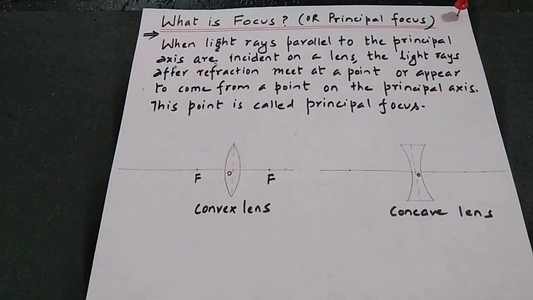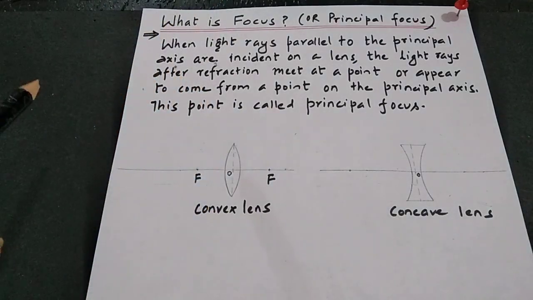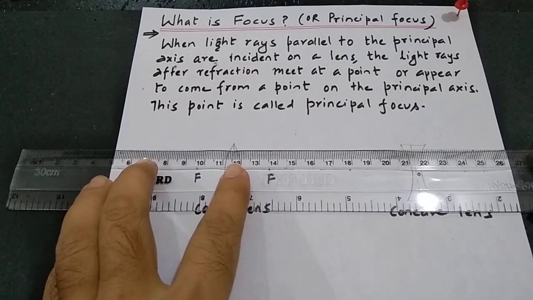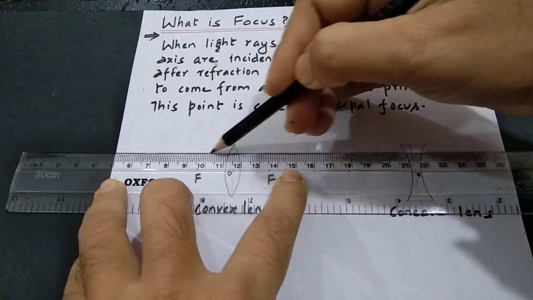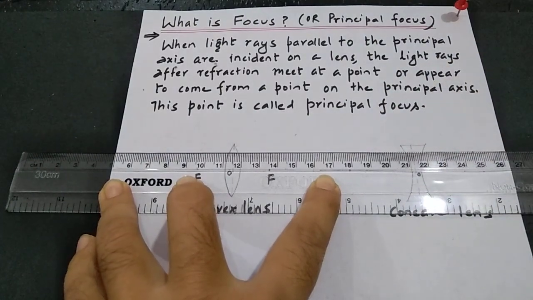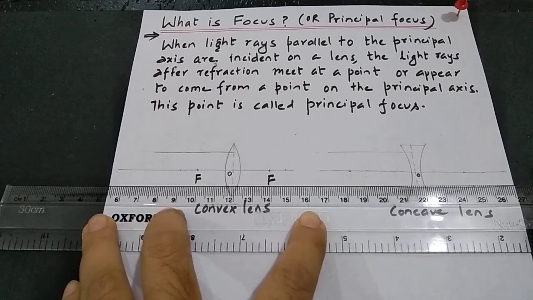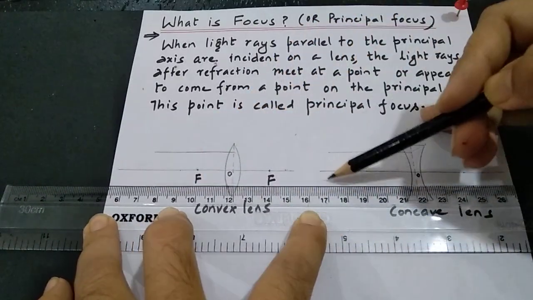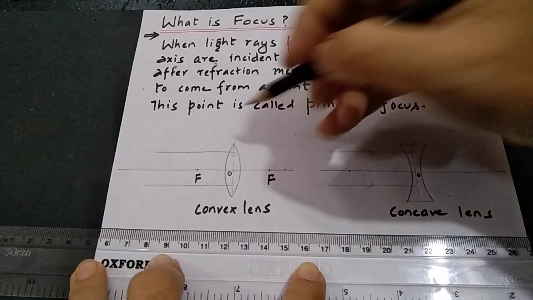Now let's check whether this definition matches with the ray diagram or not. Okay, now let's take a scale for it. When the light rays are parallel to the principal axis, now we will draw parallel rays of light for both lenses. These are the parallel rays of light.